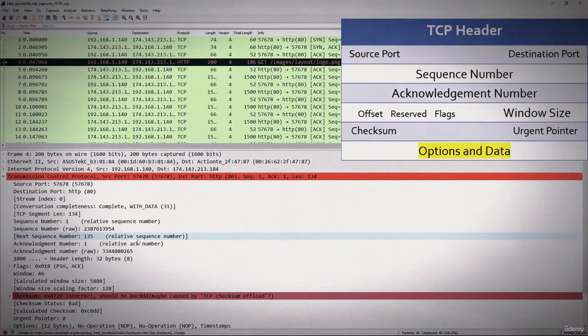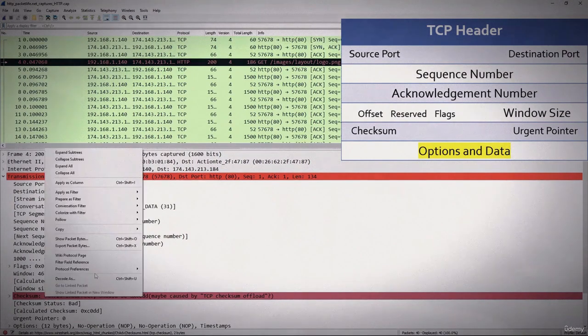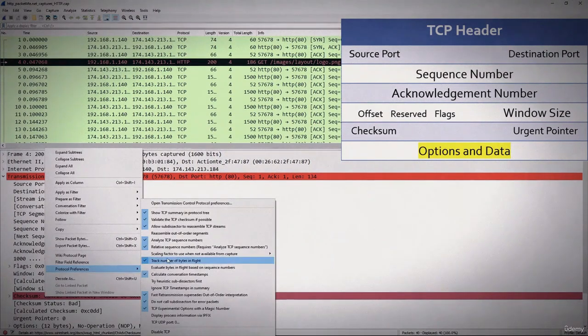Down below you see the red dot and the expert system, and that's saying that there is possibly something wrong with this frame, but there isn't. So we'll go back and check that and replace that with validate TCP checksum. So again, we'll go to the protocol preferences and we will click on validate the TCP checksum if possible, and that will correct that.